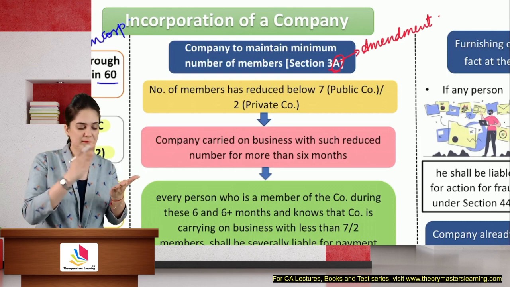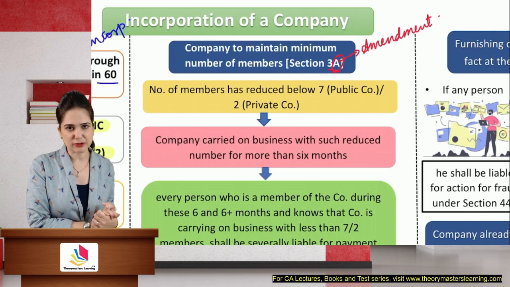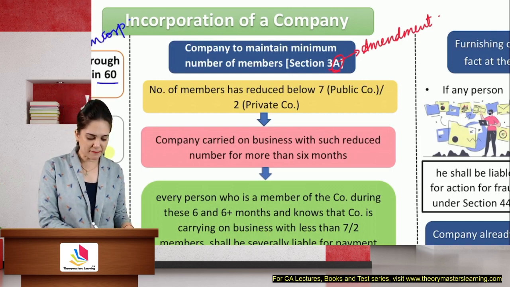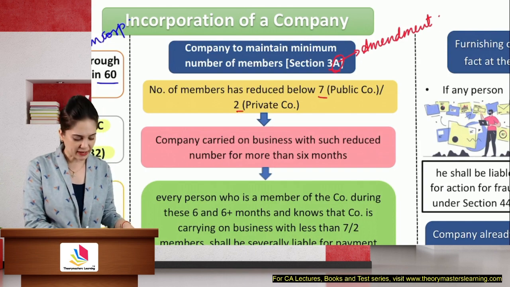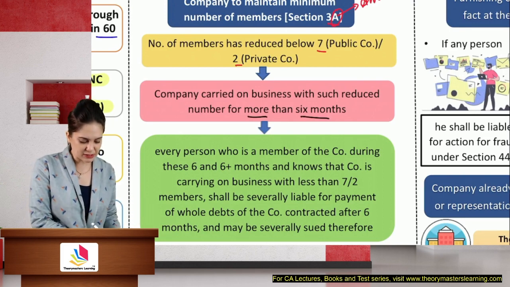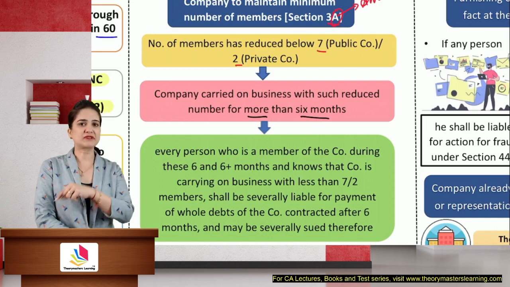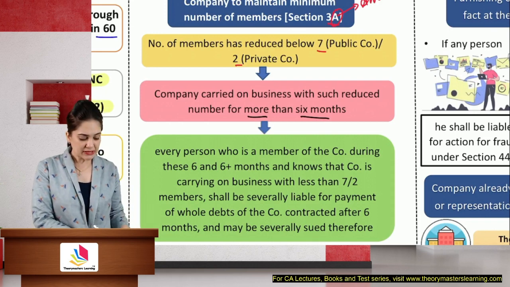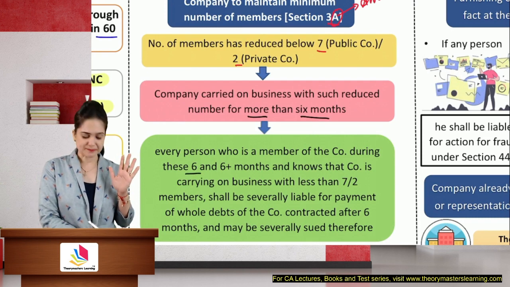But after 6 months, persons who remain the members, who were the members during those 6 months and after that, will be severally liable for the acts of the company. The number of members has reduced below 7 in case of a public company, or 2 in case of a private company, and the company has carried on business with this reduced number for more than 6 months. So for 6 months, you can continue business with the reduced number, but after that, you need to reinstate the number.